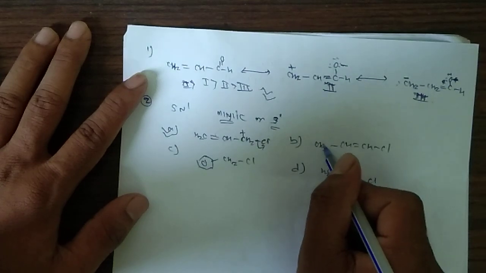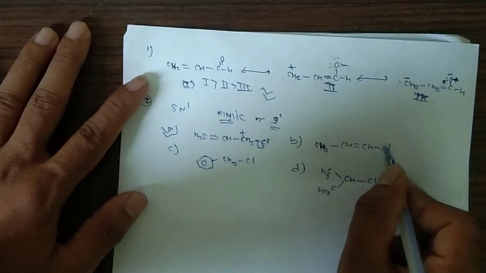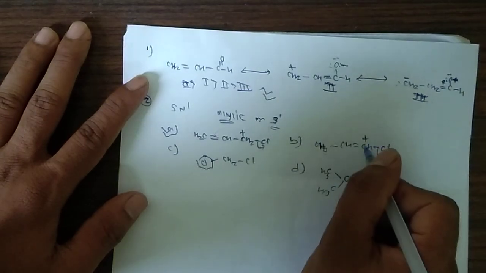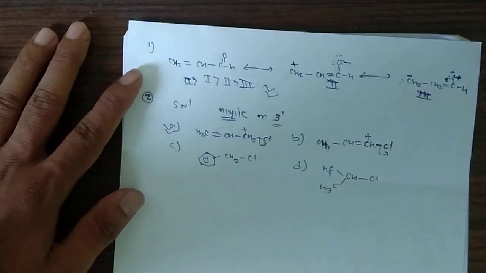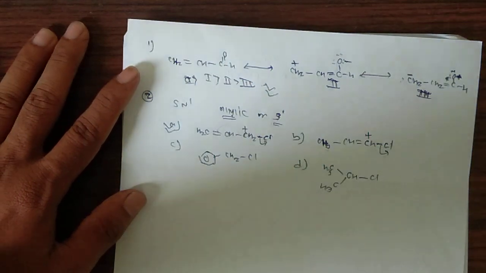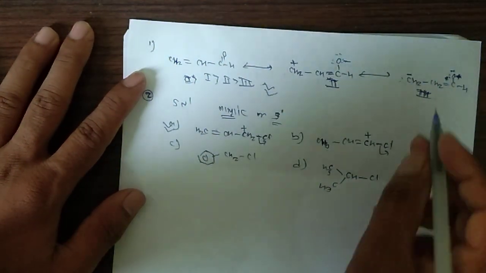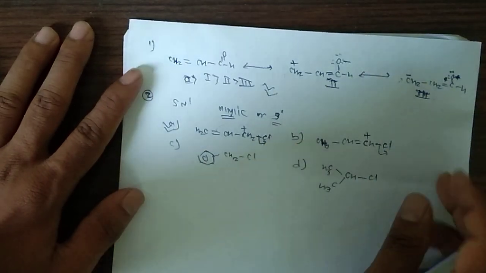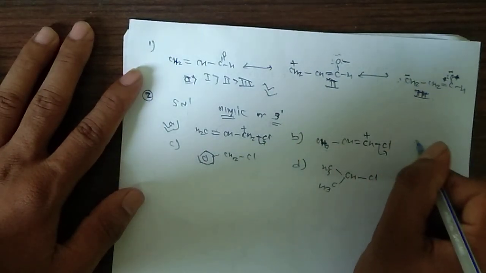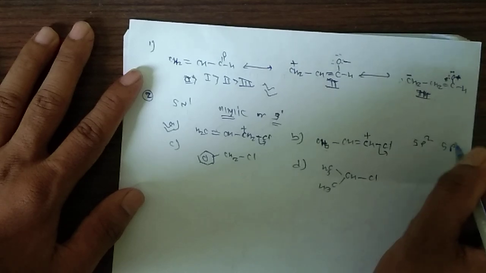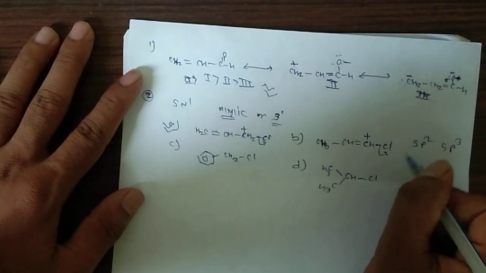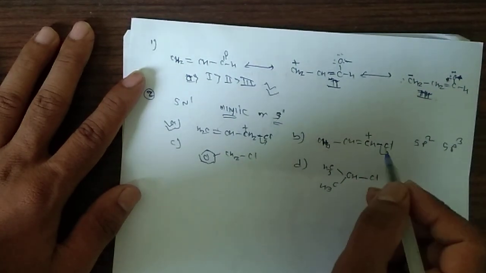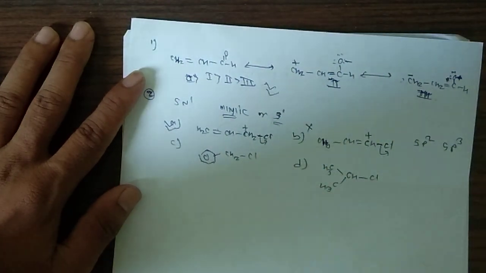In the second structure, if the leaving group leaves, the carbocation is formed on an sp2 hybridized carbon atom. The sp2 hybridized carbon is more electronegative than sp3. More is the s character, the more electronegative it is. On a more electronegative atom the positive charge is not stable, so this will not give the SN1 reaction.